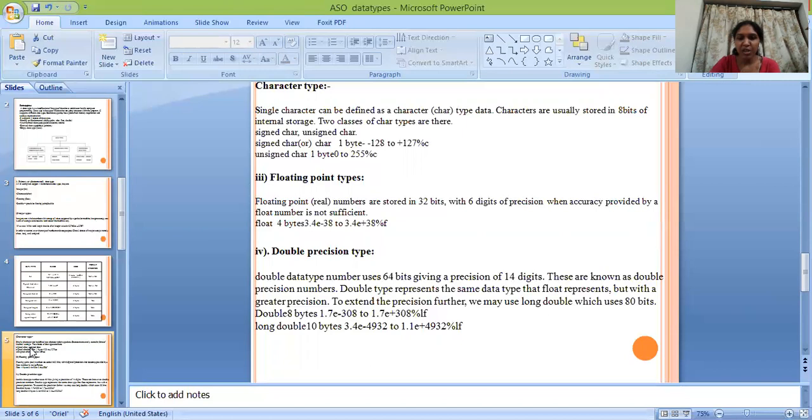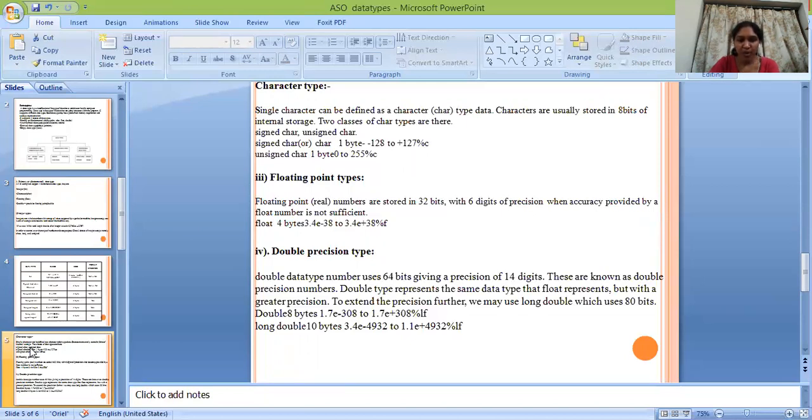To extend the precision further, we may use long double, which uses 80 bits. Double size is 8 bytes and the range is 1.7e minus 308 to 1.7e plus 308, and the format specifier for double is %lf.